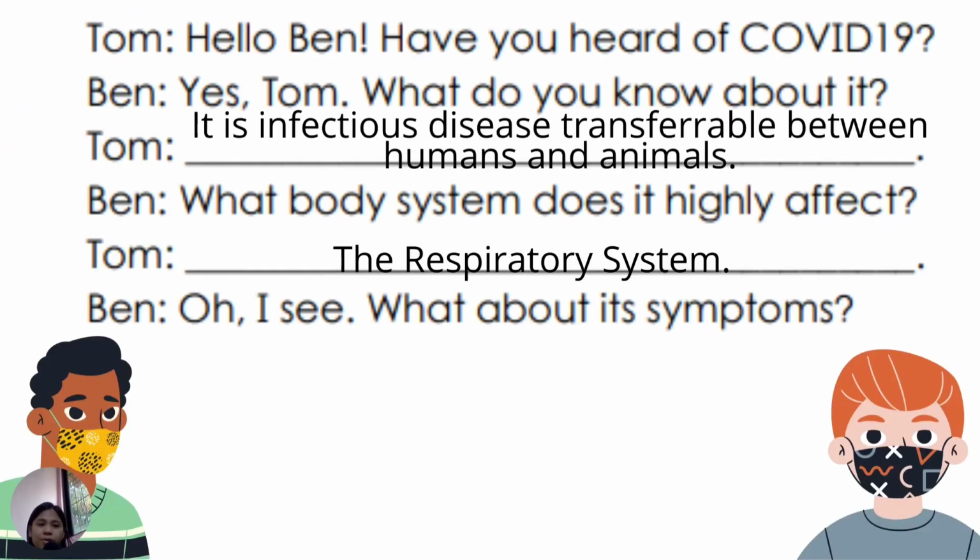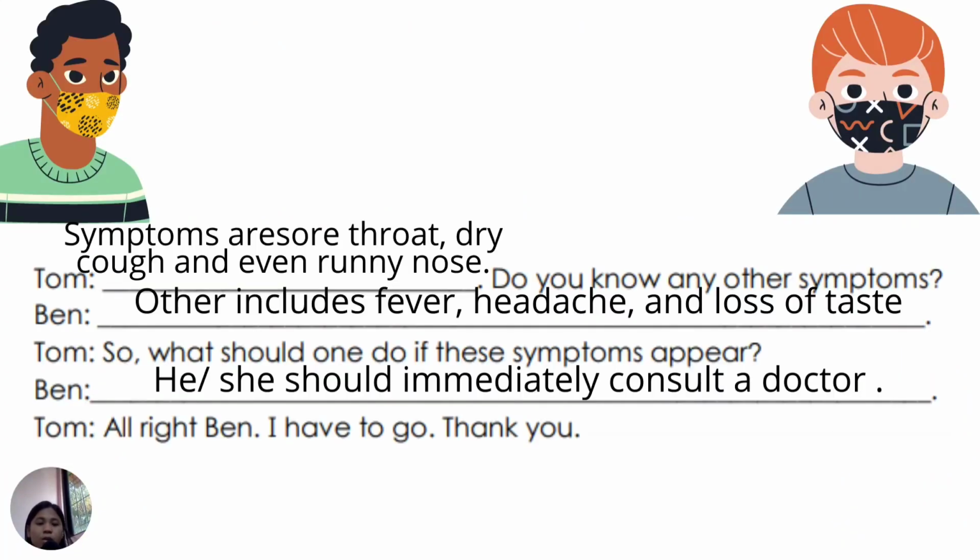And these are some answers. Hello Ben, have you heard of COVID-19? Yes Tom, what do you know about it? It is an infectious disease transferable between humans and animals. What body system does it highly affect? The respiratory system. Oh, I see. What about its symptoms? Symptoms are sore throat, dry cough, and even runny nose. Do you know any other symptoms? Others include fever, headache, and loss of taste. So, what should one do if these symptoms appear? He or she should immediately consult a doctor. Alright Ben, I have to go. Thank you.